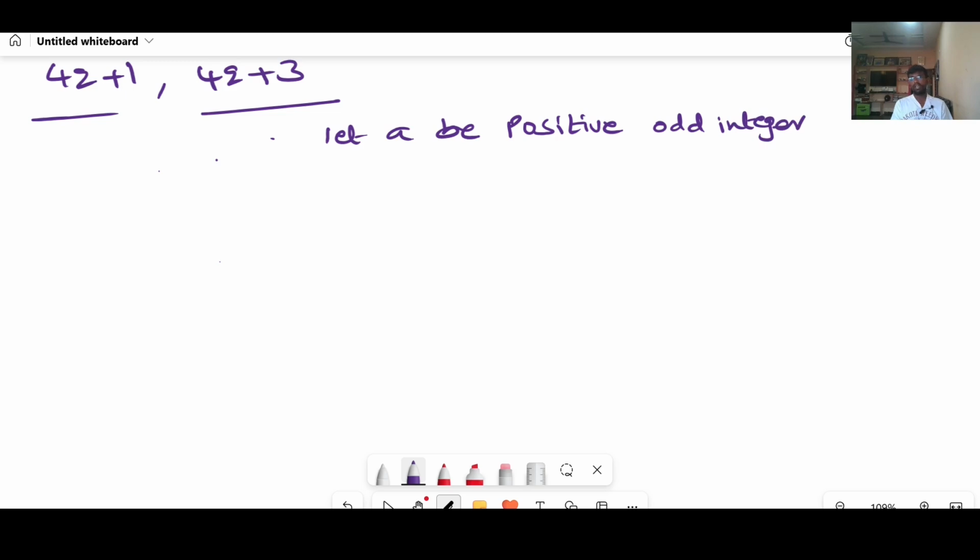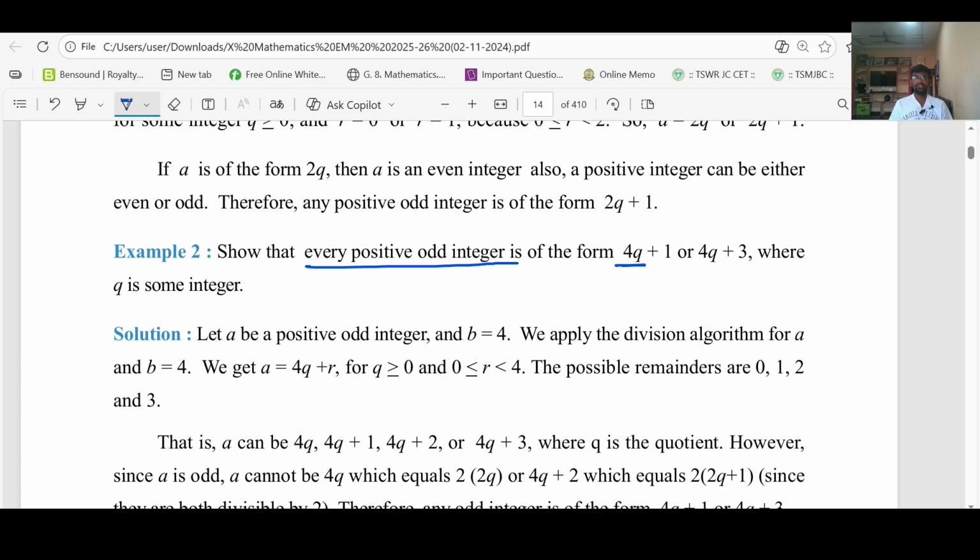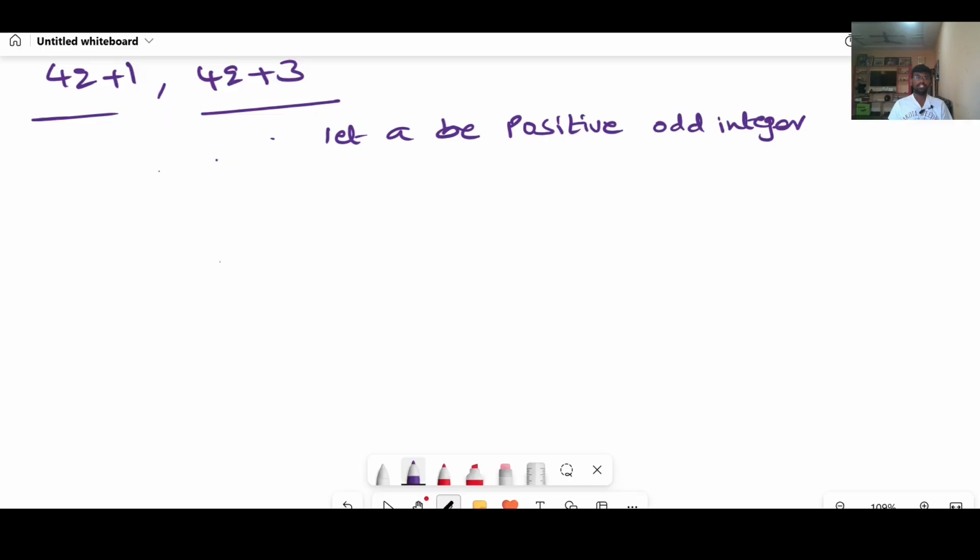Are you getting why I am taking a as a positive odd integer? In the question, he has given: show that every positive odd integer is of the form 4q plus 1 or 4q plus 3, where q is some integer. That is why I'm taking a as a positive odd integer. In the previous question you may have a doubt: there I took a as a positive integer. Positive integers may be in the form of 2q or 2q plus 1. That is why I took a as a positive integer in the previous question.